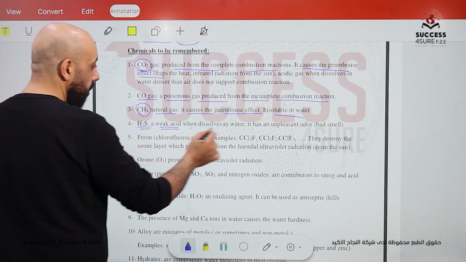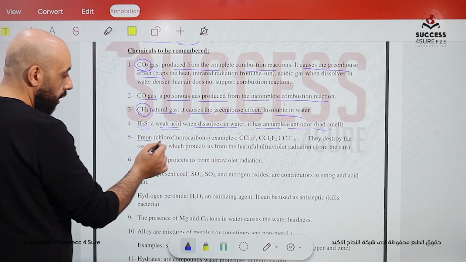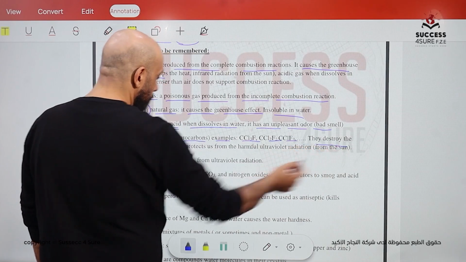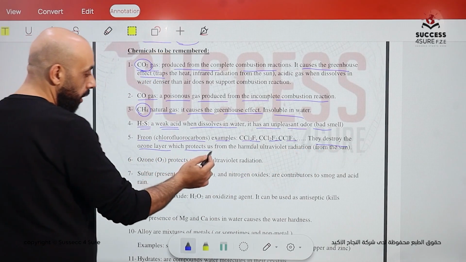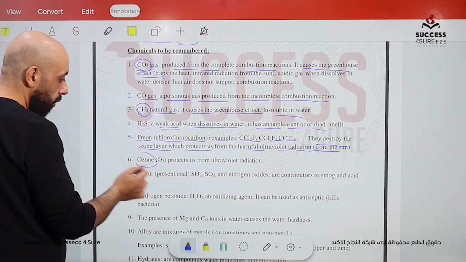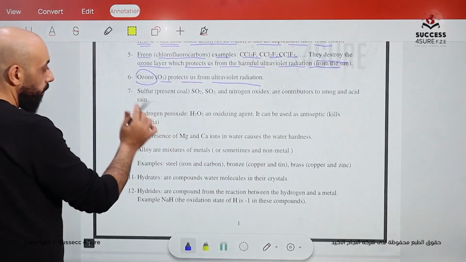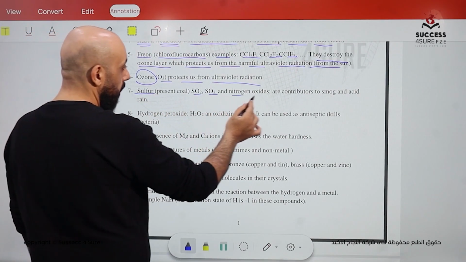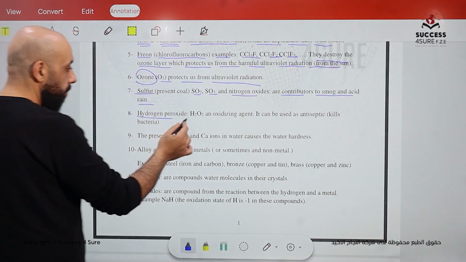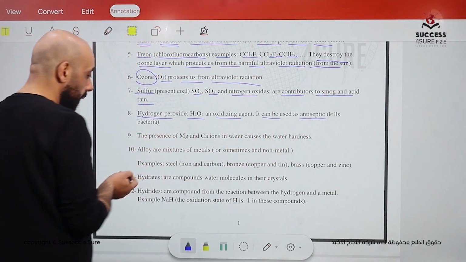H2S is a weak acid. When dissolved in water, it has an unpleasant odor. Freon, which is chlorofluorocarbon, for example, those compounds destroy the ozone layer, which protects from the harmful ultraviolet radiation. Ozone, O3, protects the earth from ultraviolet radiation coming in. Sulfur oxides SO2, SO3, and nitrogen oxides contribute to smog and acid rain. Hydrogen peroxide is an oxidizing agent that can be used as an antiseptic to kill bacteria.